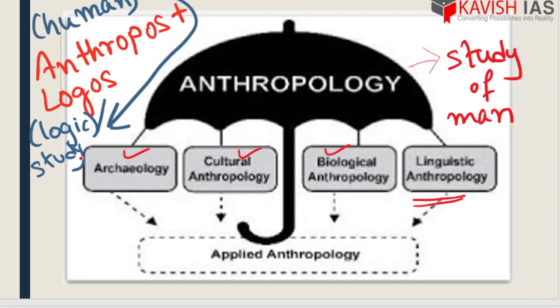While archaeology helps us to study the past societies. So cumulatively, the archaeological part, cultural part and biological part give us a brief idea about the evolution of human beings.